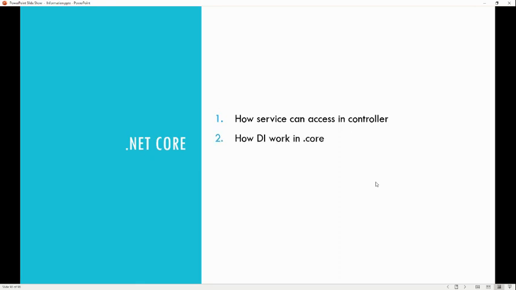The other one is how dependency injection works in .NET Core. I mentioned there are three ways to achieve this: singleton, transient, and the scoped one. So you need to mention that concept here. All three types I already mentioned.